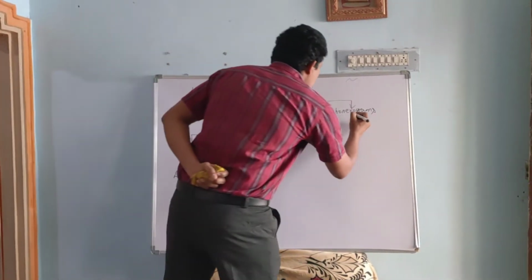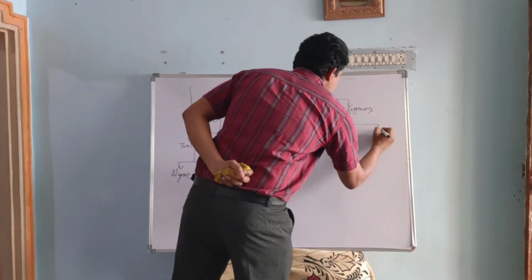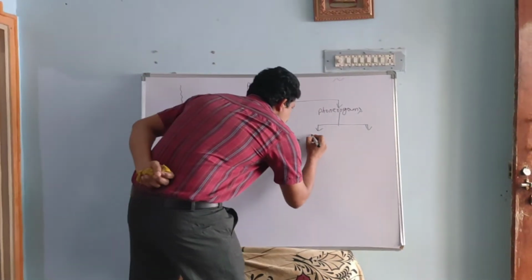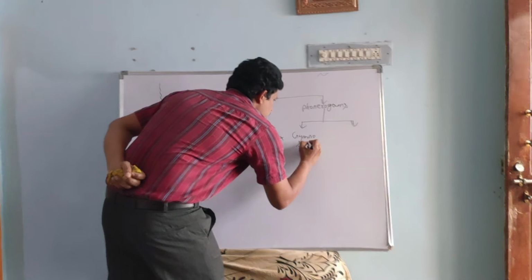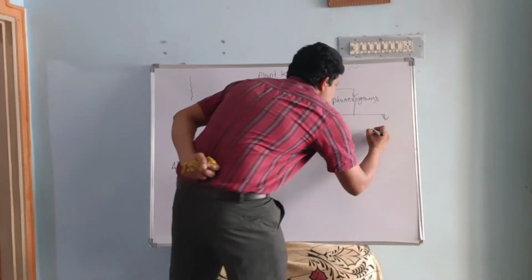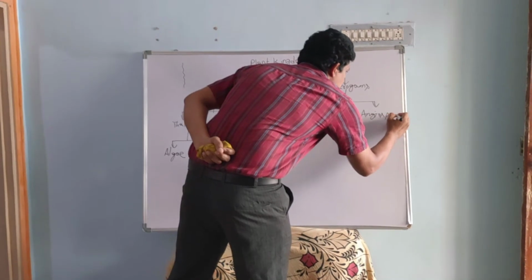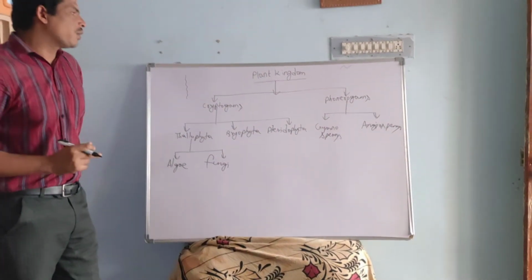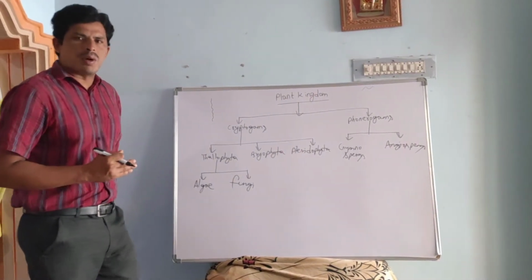And coming to the flowering plants, here phanerogams are classified into two types. One is gymnosperms, and the other is angiosperms. Here, what is the difference between gymnosperms and angiosperms?